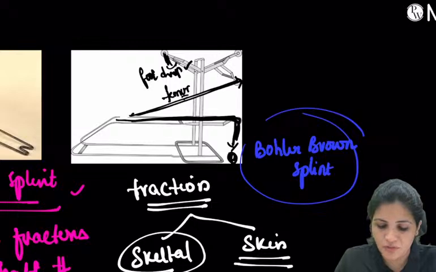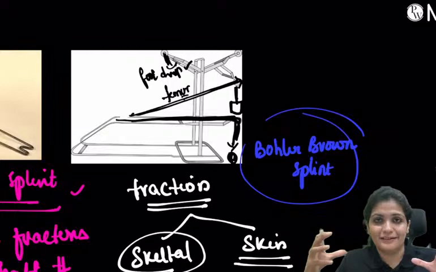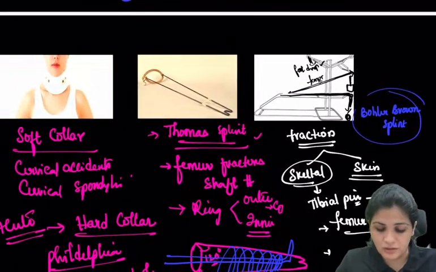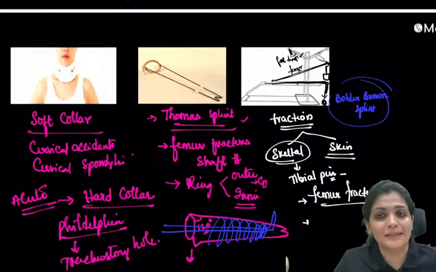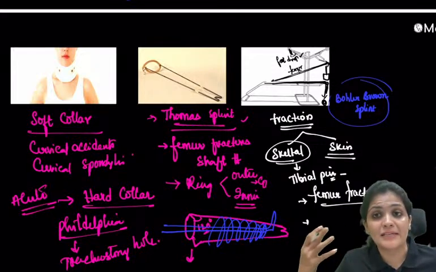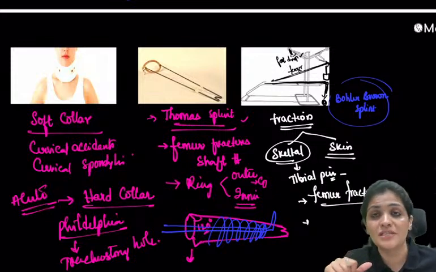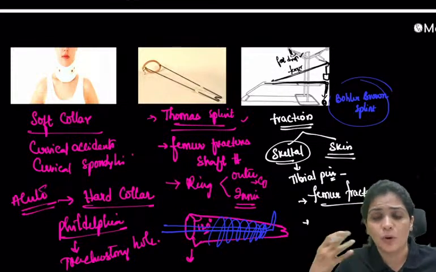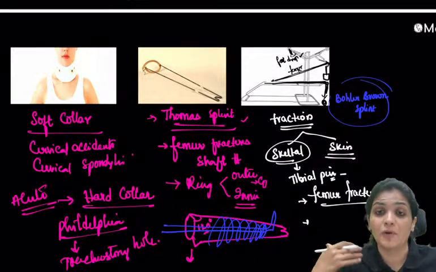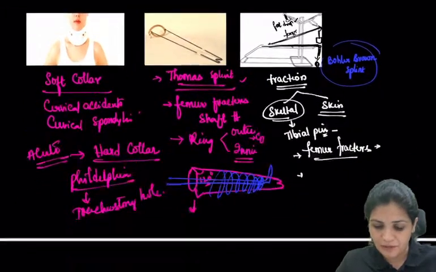Here you put the weight on the pulley, right? That is how you give skeletal traction. Nowadays we are not giving so much skeletal traction because OTs and doctors are available, so we immediately take patients for surgery. In the earlier setup, it used to take some 3 to 4 days for each patient to get a slot, and they would use this BB splint. Also, if there is a complication, such as head injury or polytrauma where the patient cannot be operated immediately, the BB splint is used.